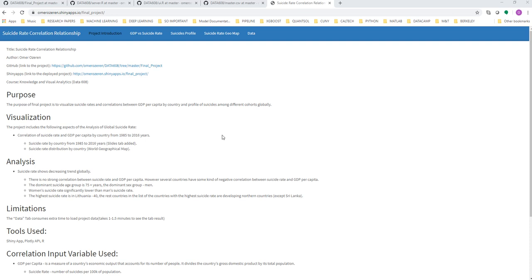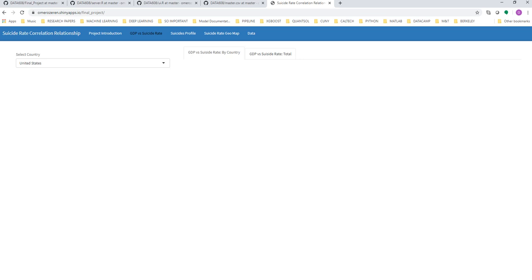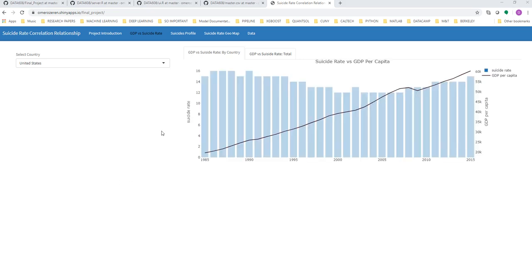So you can see that we have a couple of tabs right here. The first one is GDP versus suicide rates, the second one is going to show us the suicide profile, the third one is the suicide rate geographical map, and the last one is the data. When we look at the data, the first tab shows how suicide rate and GDP are looking by country.